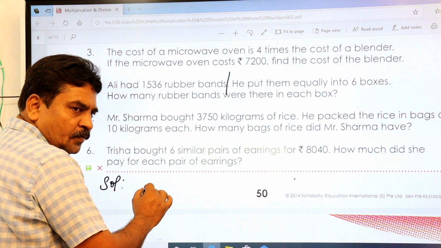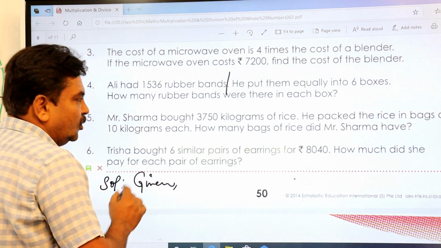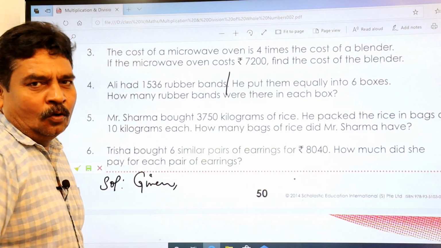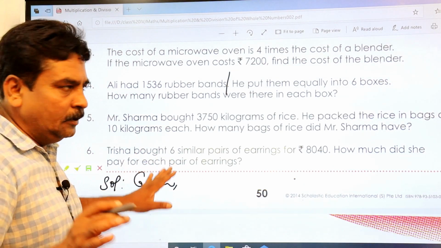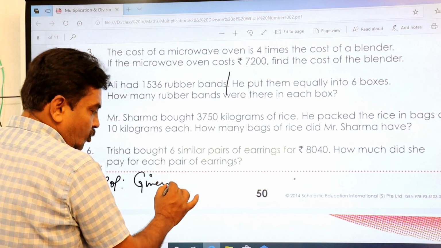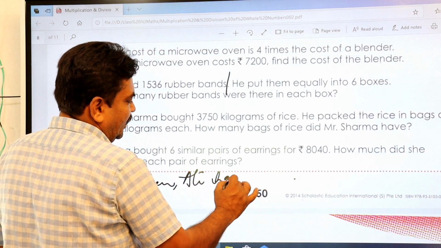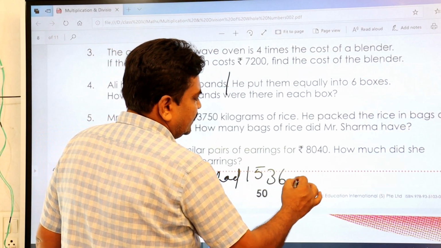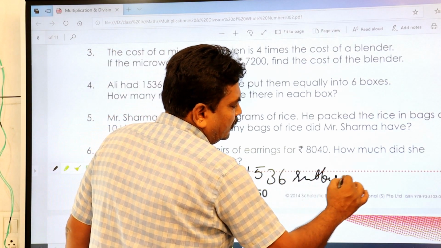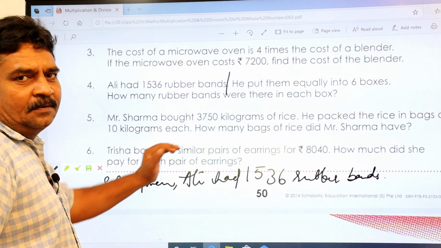If you want to write given, you can write that also, because it is given there. It is not your own. If not, no problem. Given, comma. Ali had 1536 rubber bands. Full stop. This is your first line.